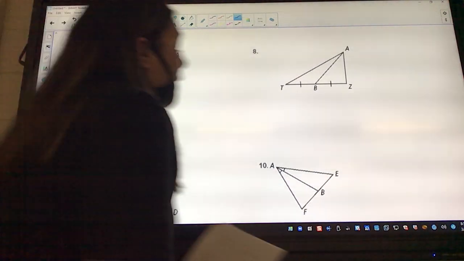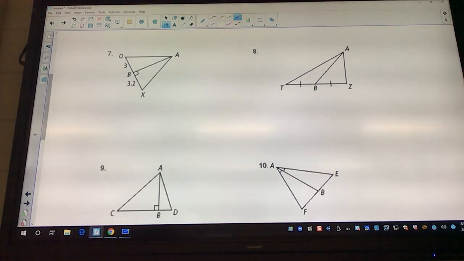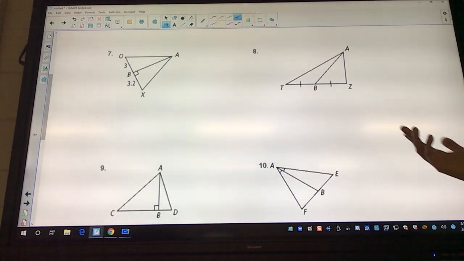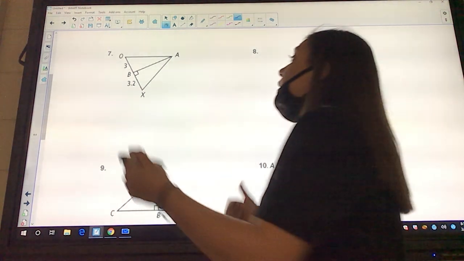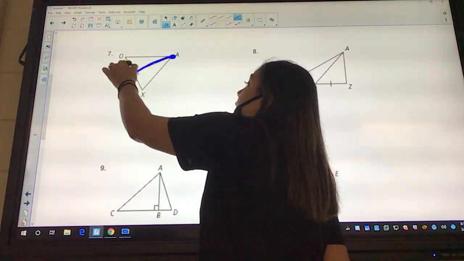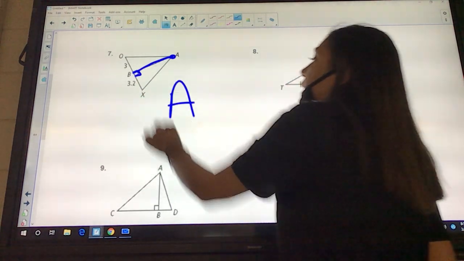Okay, look at 7. What does it have? The right angle, so it might be an altitude. What do you need to check? The vertex. Is it at the vertex? Yes, it goes here and it goes down and it makes that right angle. So this one's going to be an altitude.